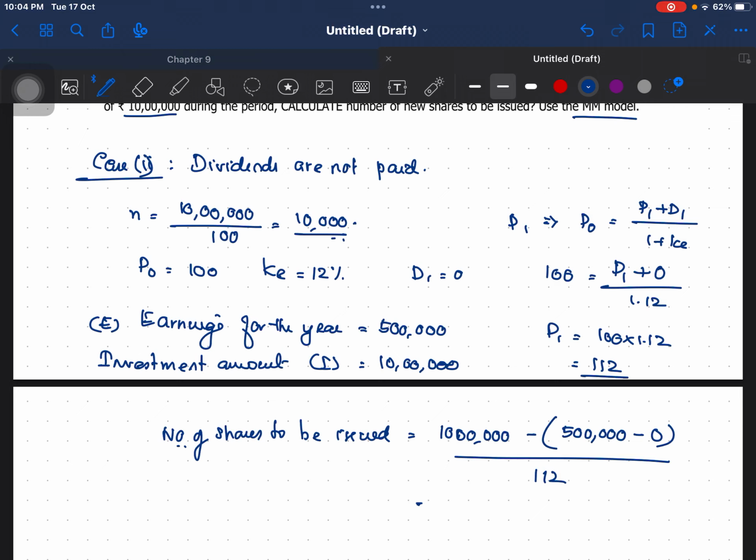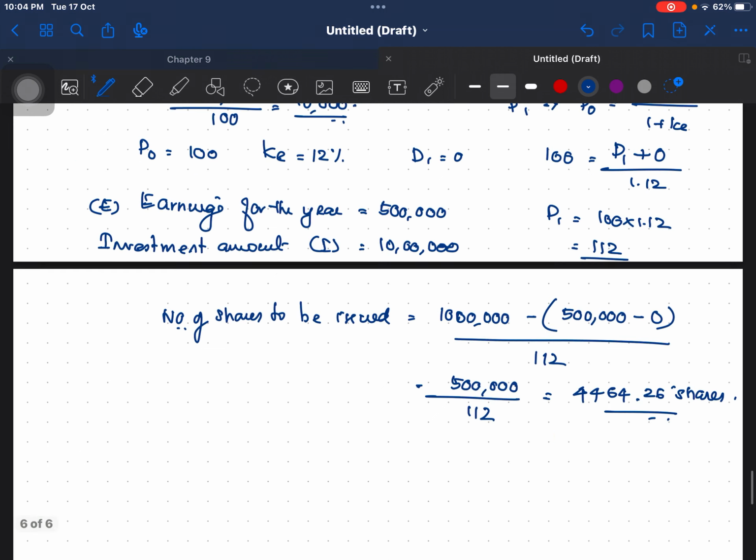So that is 10 lakh minus 5 lakh, that is 5 lakh divided by 112, and that will give you 4464.26 shares.